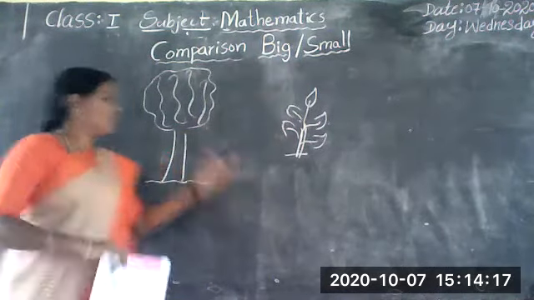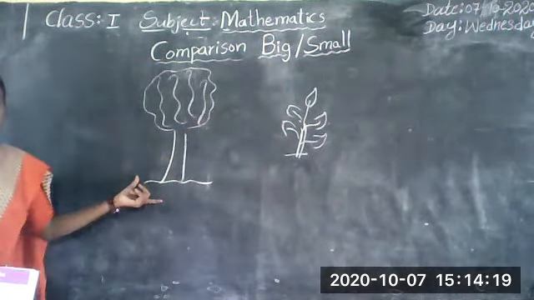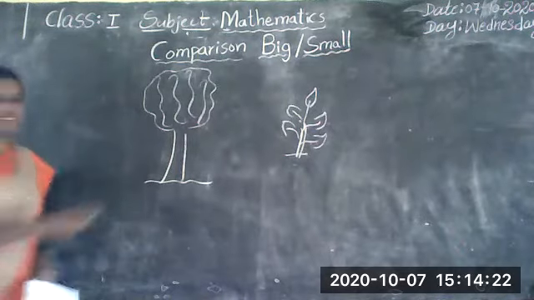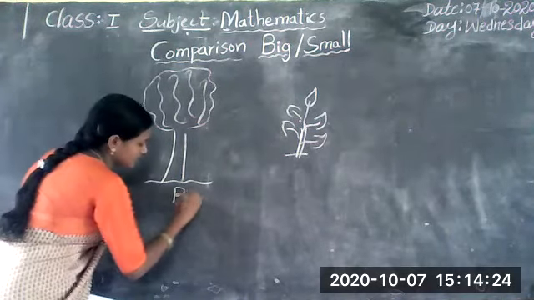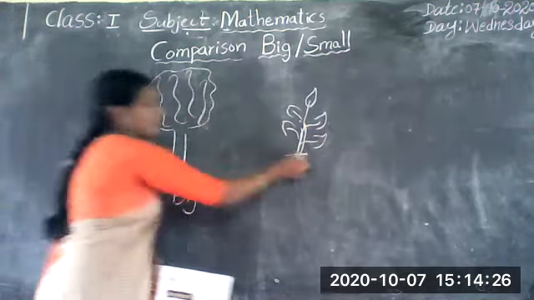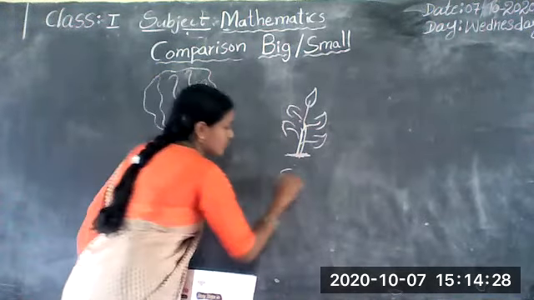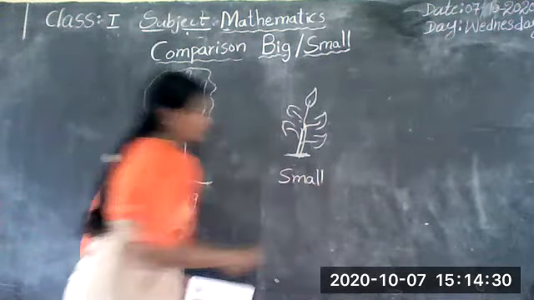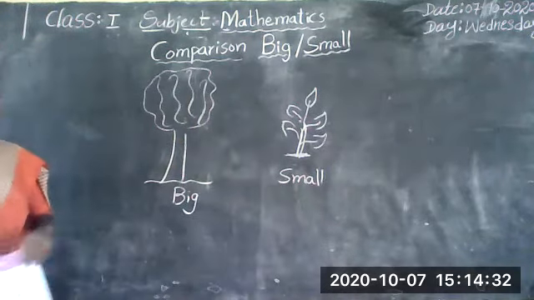You know very well, in these pictures the tree is big, and this plant is small.